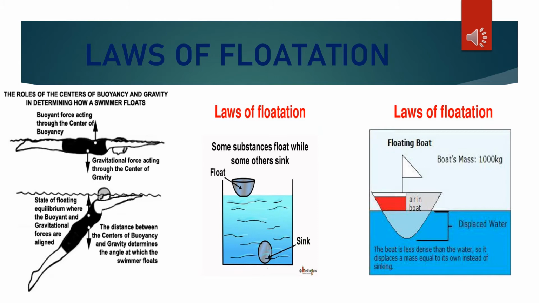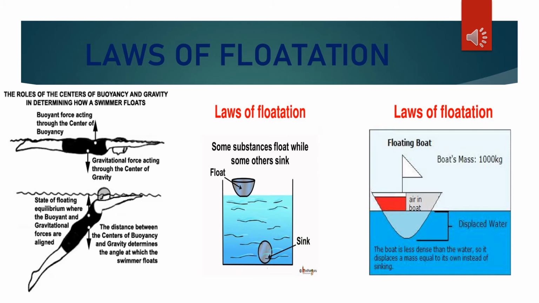Okay, so this is the justification of these three conditions of flotation from your book. I have shown them diagrammatically. But one more extra diagram I have given in the case of the third diagram, the state of floating equilibrium where the buoyant and gravitational forces are aligned. The distance between the centers of buoyancy and gravity determines the angle at which the swimmer floats.